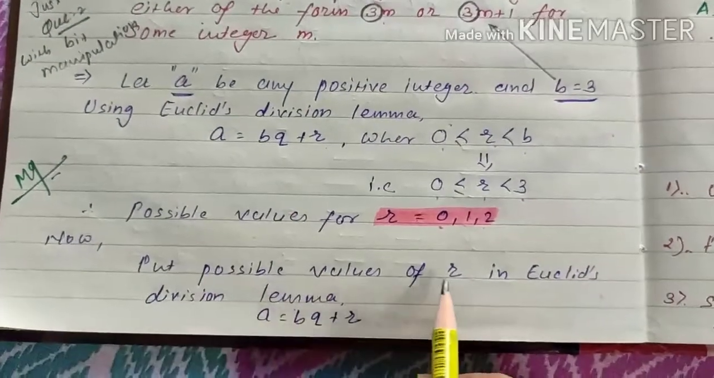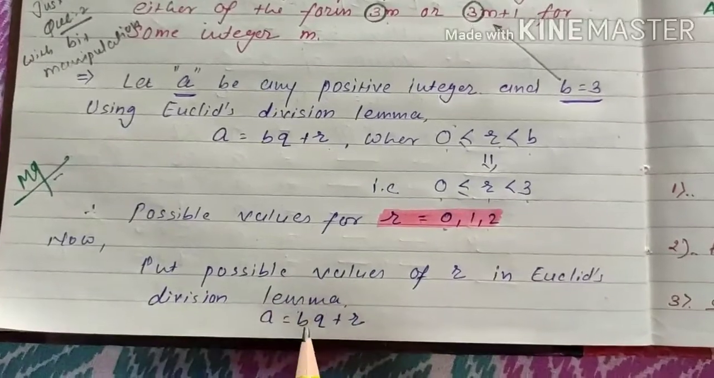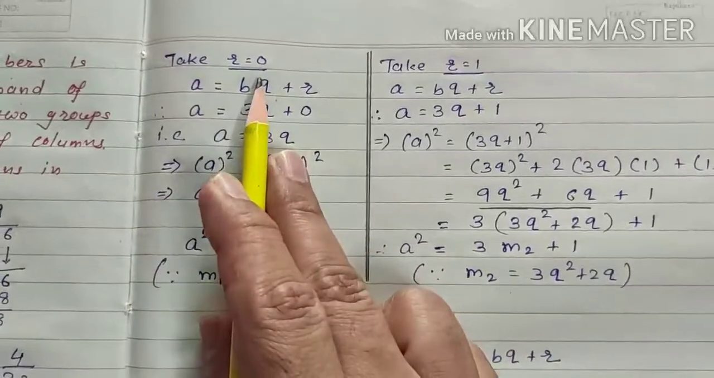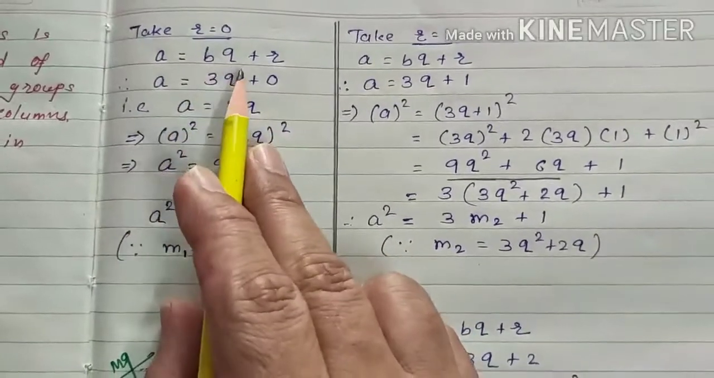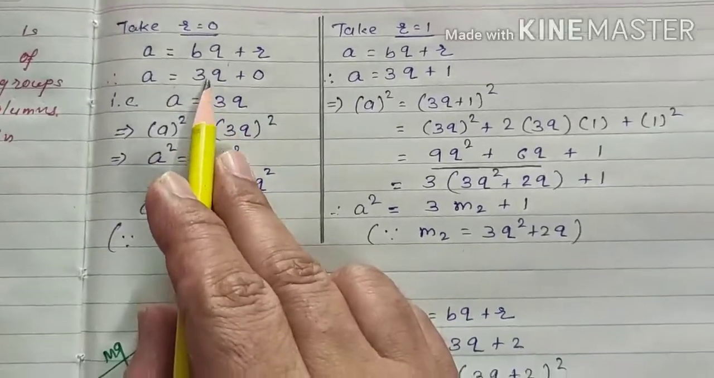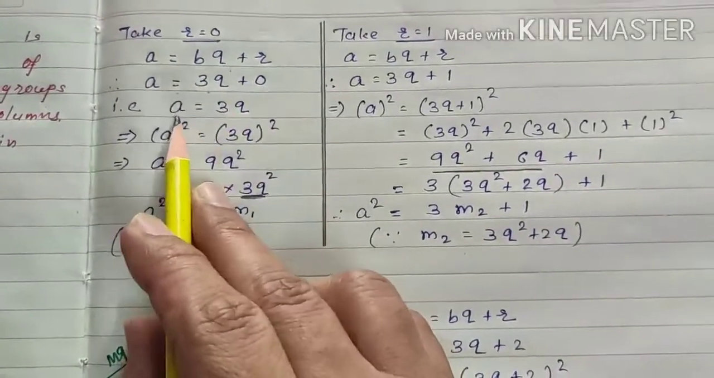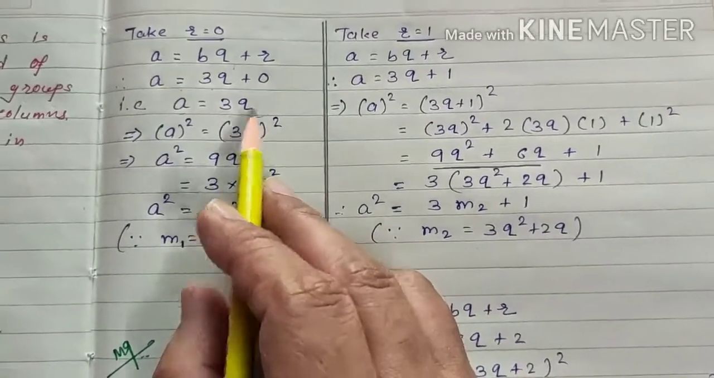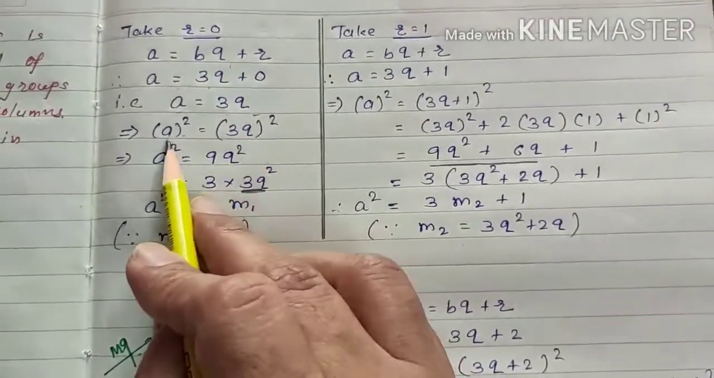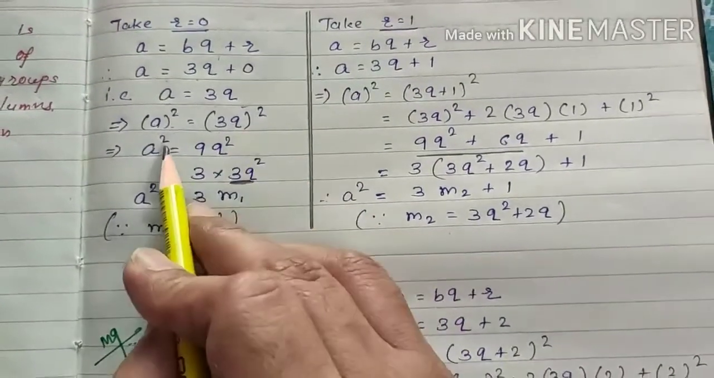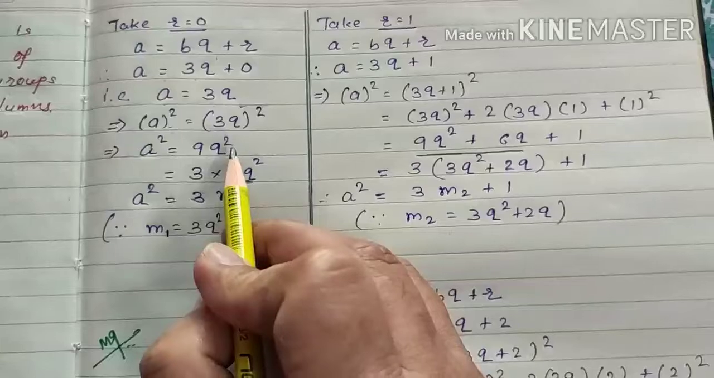So now put the possible values of r in Euclid's division lemma, that is a is equal to bq plus r. First take r is equal to 0, so a is equal to bq plus r. So a is equal to 3q plus 0, since b here is 3. Ultimately we can write a is equal to 3q, but we require the square, so taking the square on both sides, a whole square is equal to 3q whole square. So a square is equal to 9q square.